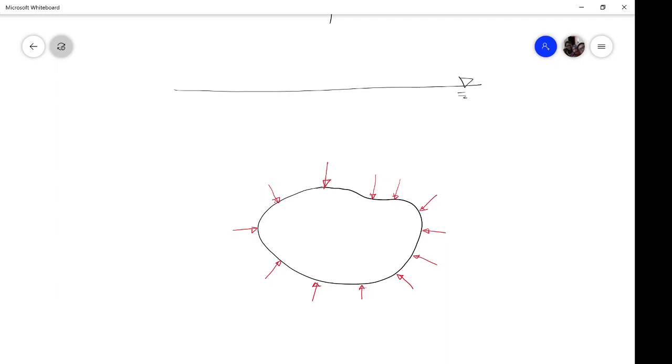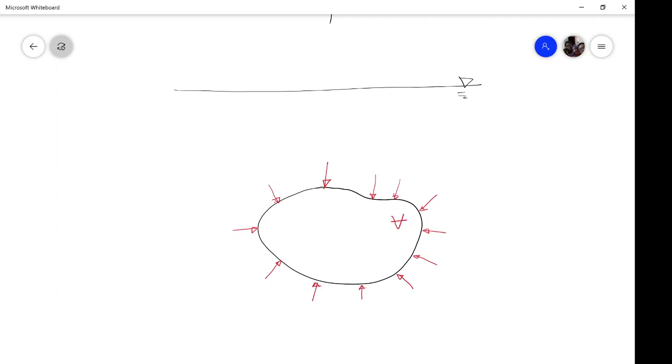To understand this, we have to go through the previous knowledge of how to find the forces on a curved surface. Now as this is a volume, we have to find the horizontal component of the resultant hydrostatic pressure force acting on this solid body, and at the same time the vertical component.